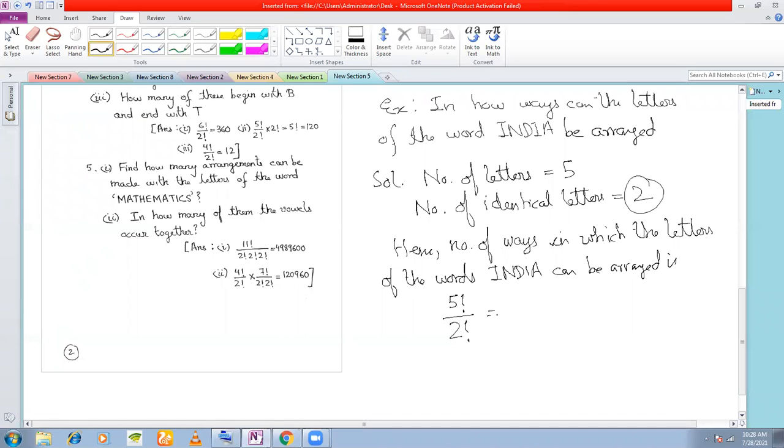Divide by factorial 2. So this is 5 into 4 into 3 into 2 into 1 divided by 2 into 1. This 2 cancels. So you get 60. Is this clear?